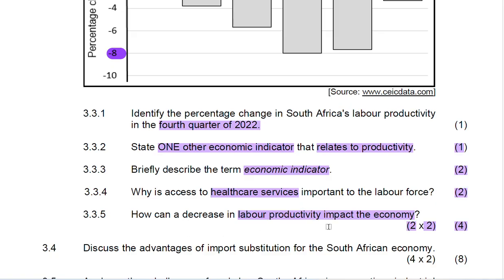Now let's just look at the question. A decrease in labor productivity may increase the average cost of production, which may lead to an increase in cost push inflation. Think about you are an employer, right? You have a business, and then there's a decrease in productivity. You have less hours available. That means you need to pay more to the workers. If you pay more to the workers, you are going to push the price of the product that you're selling or the service that you are giving to the public. And that results in what we call inflation.